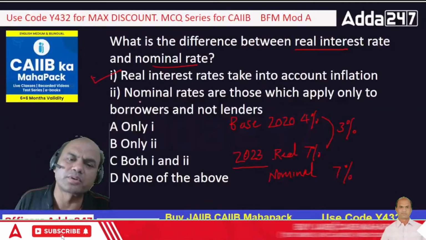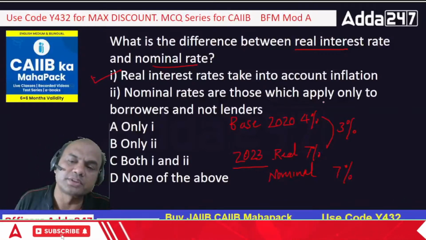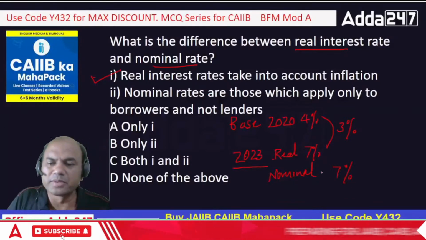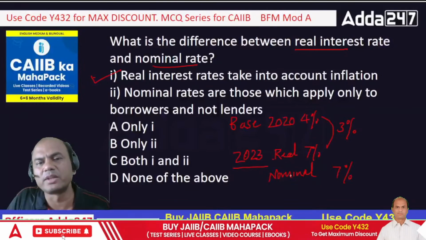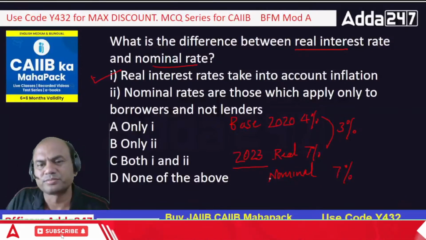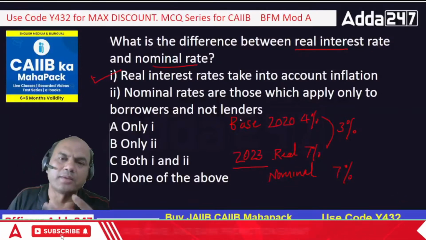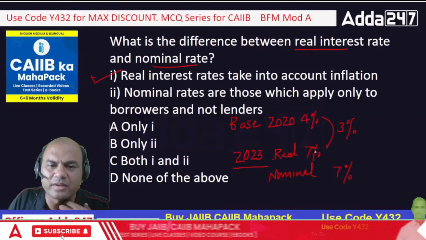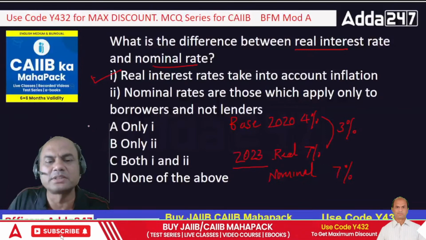So 1 is true. What about 2? Nominal rates are those which apply only to borrowers and not to lenders. Is it so? Nominal means this 7%, if today is the rate, will it be applicable only to borrowers and not to lenders? If I am a bank, I am a lender. So won't it be applicable to me? So that is wrong. So only 1 is the answer.